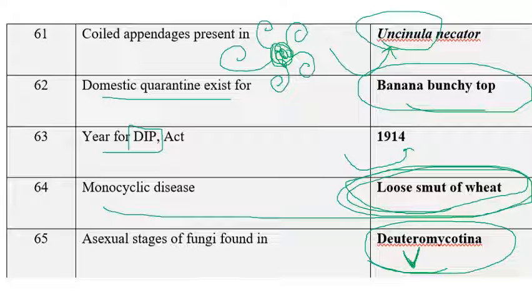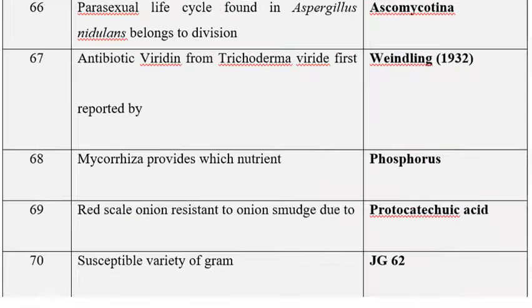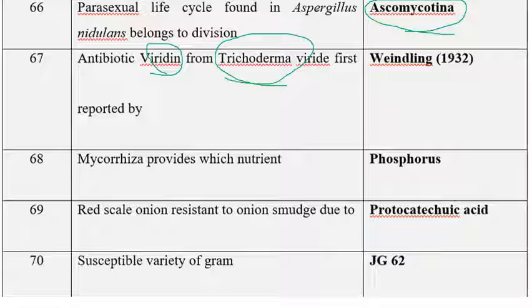We know very well that parasexuality in fungi was discovered by Pontecorvo and Roper in 1952 in the organism Aspergillus nidulans. The next one is parasexual life cycle found in Aspergillus nidulans belongs to the division. We know very well that is Ascomycotina or Ascomycota. The next one is antibiotic viridin, and Trichoderma viride was first reported by Weindling.